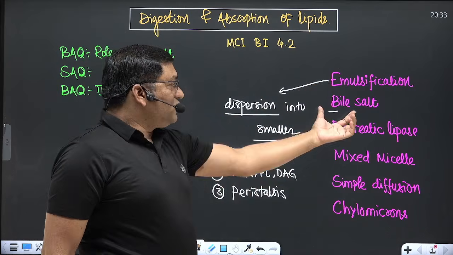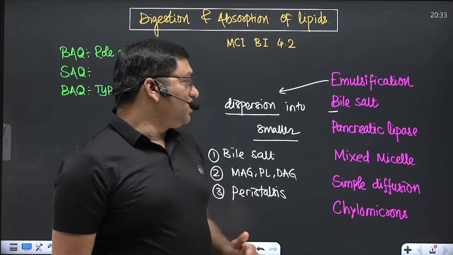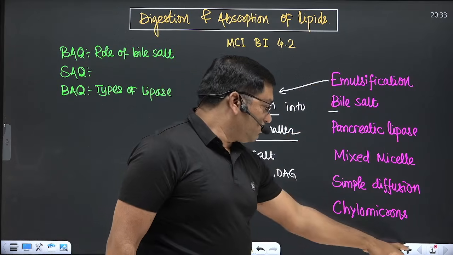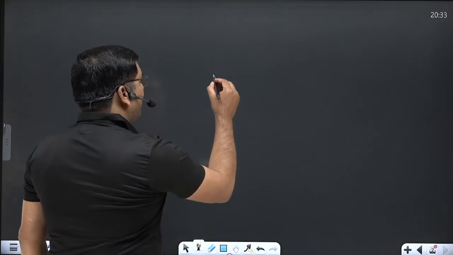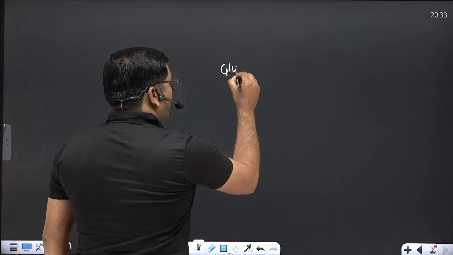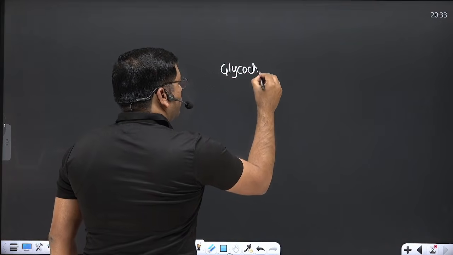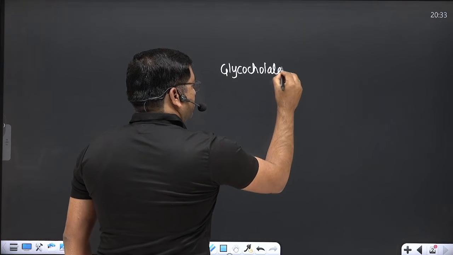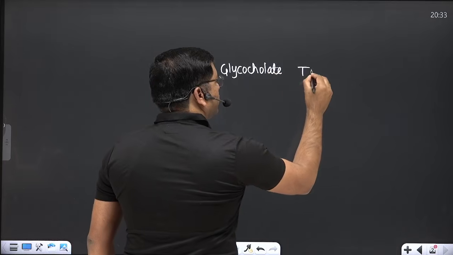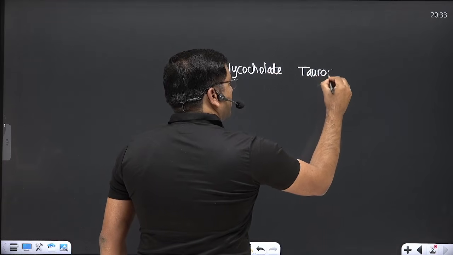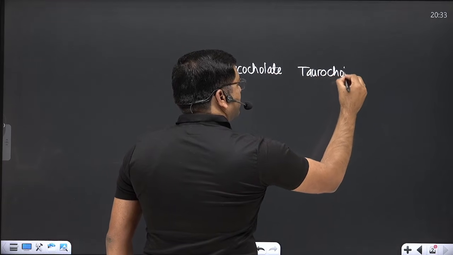Now, what is bile salt? What is the role of bile salt here? Can you enumerate some bile salts? So these are glycocholate, remember this, glycocholate, taurocholate, sodium and potassium salts of glycocholate and taurocholate.